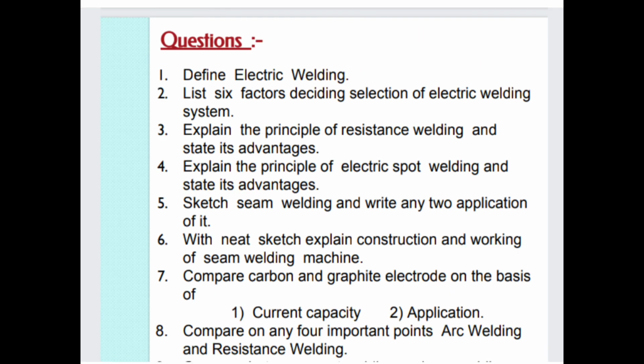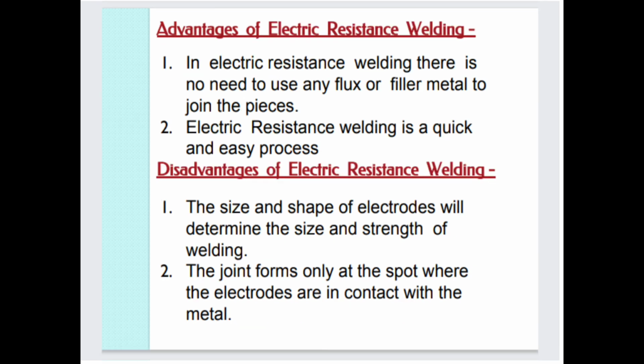Now some questions that are usually asked in the question paper. First, define electric welding. Second, list six factors deciding selection. These are not important for us.